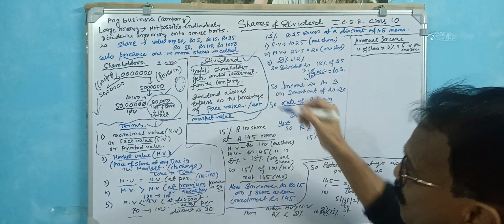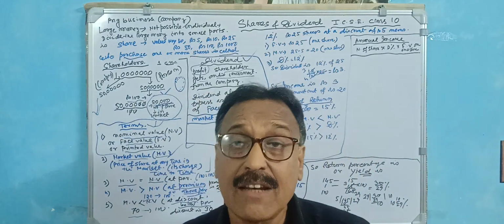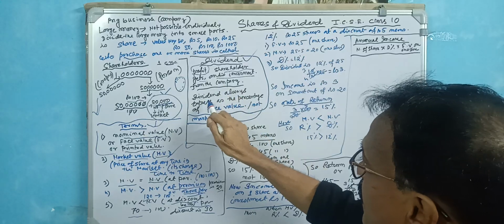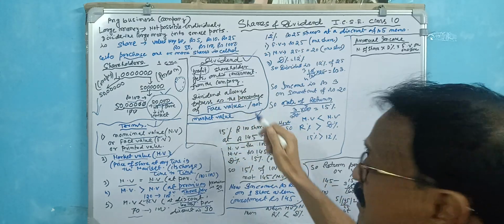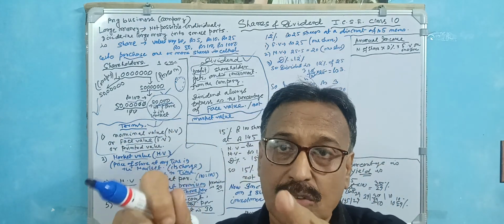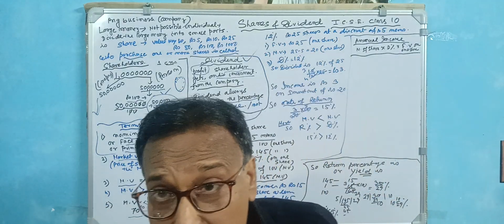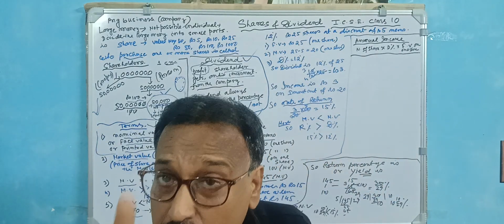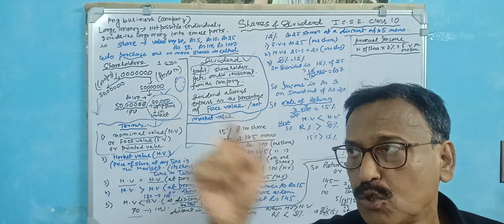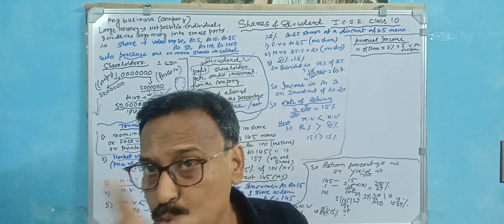Okay. So dividend, a very important thing: dividend is always calculated on the face value. Dividend is always expressed as a percentage, 5%, 10%, and this dividend is always calculated on the face value. That is, on how much money you put into the company, how much you invested, not on the basis of the market value. Suppose the nominal value is 100 but the market value is 150.